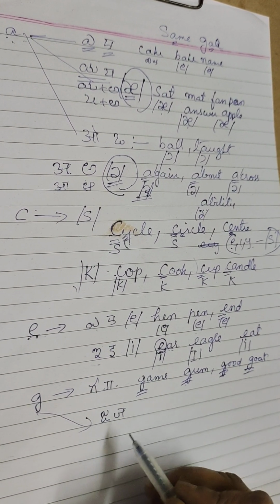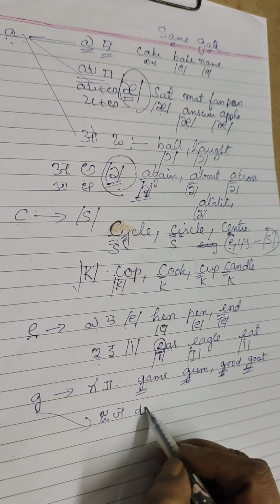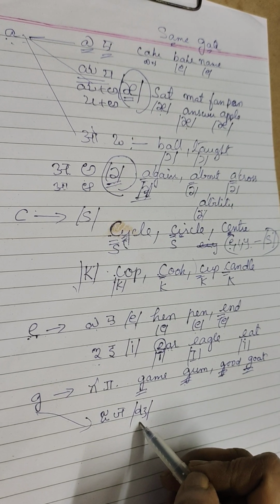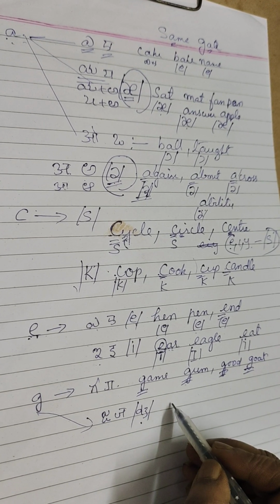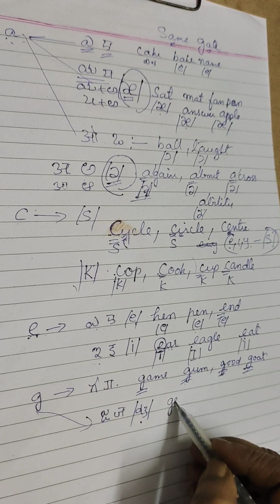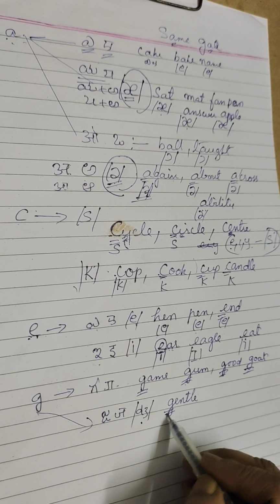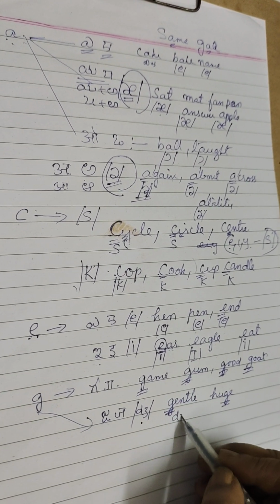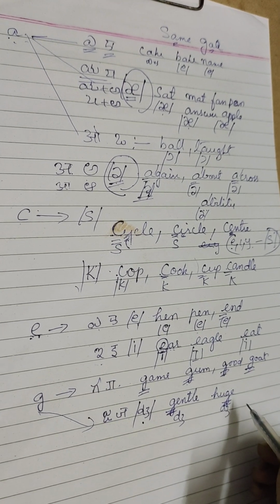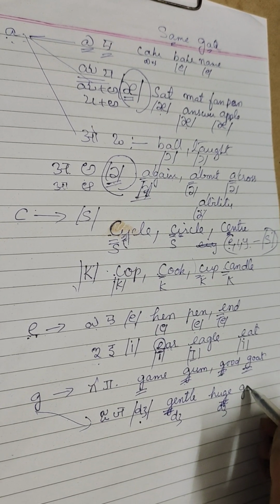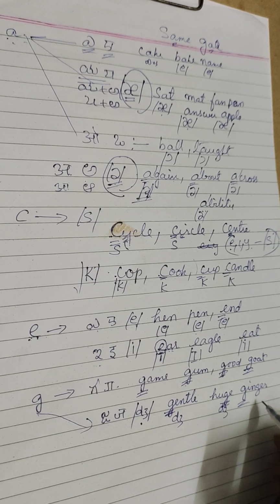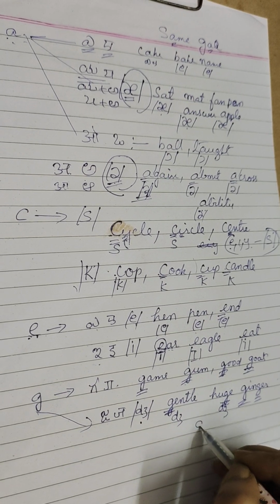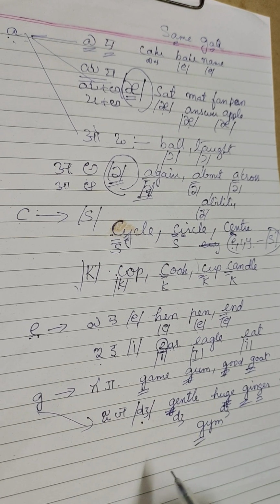Now let me explain the G which gives the ja sound. This is the ja sound, and this is the phonetic symbol of the ja sound. When it produces the ja sound: gentle, huge, ginger, gym, G-Y-M, gym.